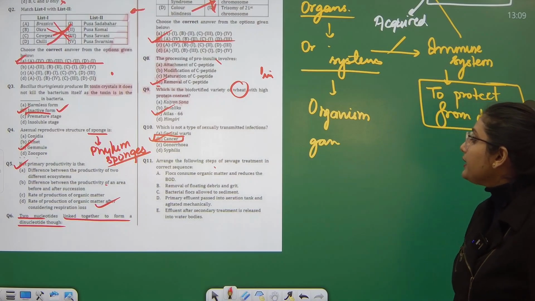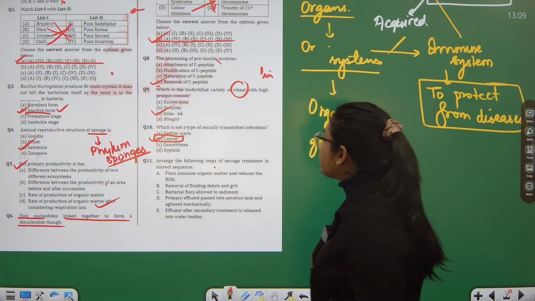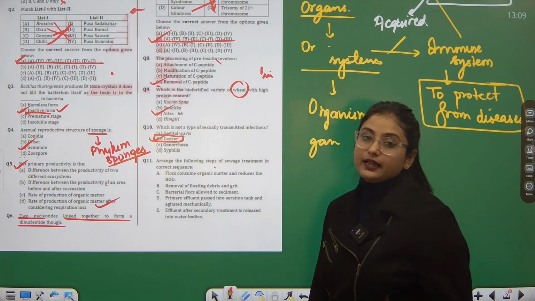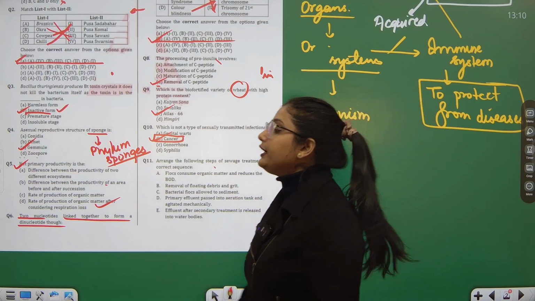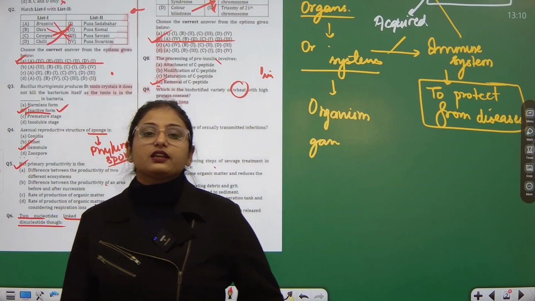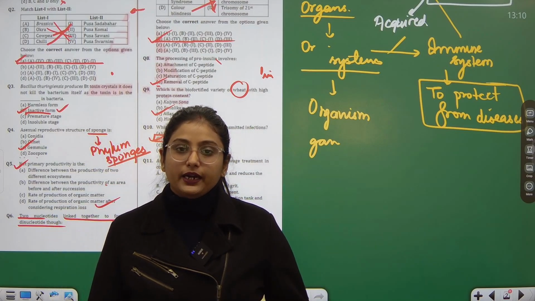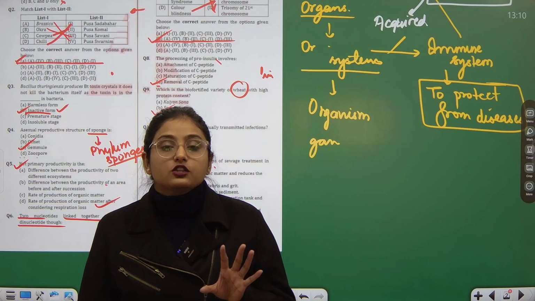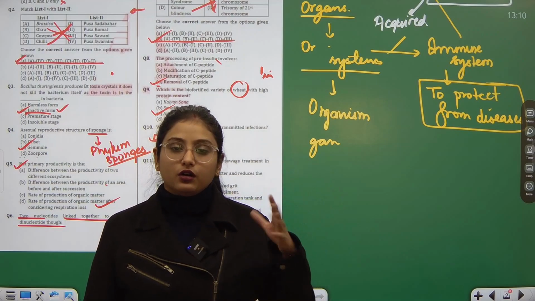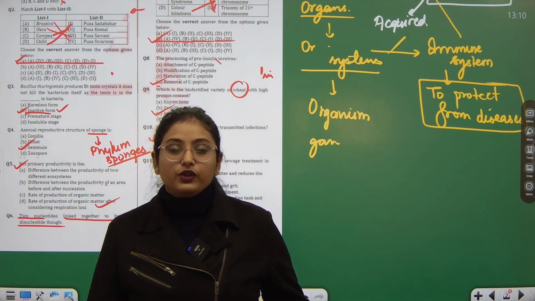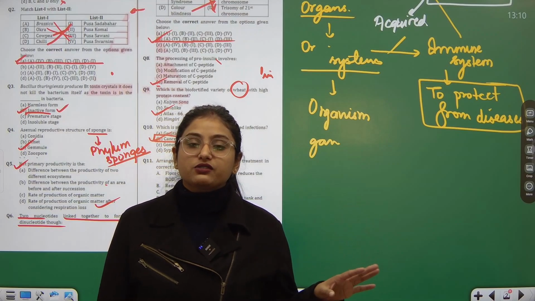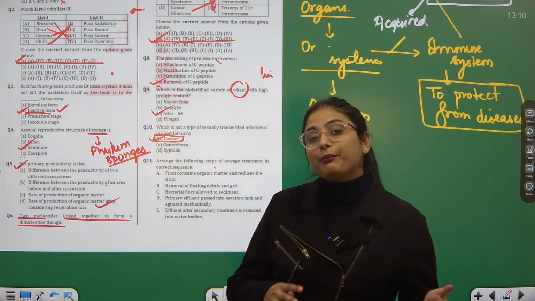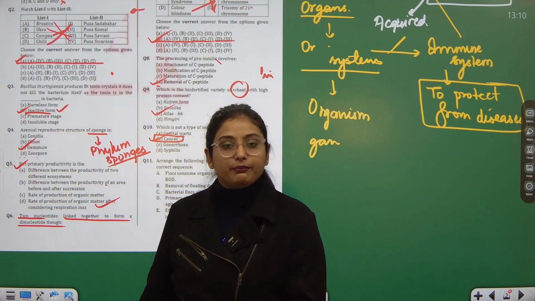Next, question number 11. Arrange the following steps of sewage treatment in correct sequence. Before I read all these options, let us give a quick revision of sewage treatment. Normally, the sewage arrives. First we pick up the floating debris. We segregate that floating debris from the sewage and then pass it on for the primary treatment.